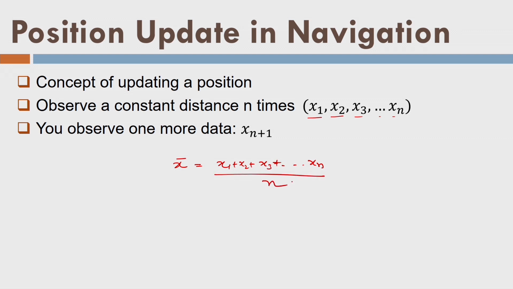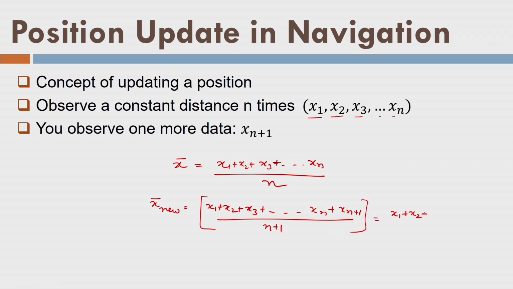Now let us imagine that you have one more data, let us say xn plus 1. So what is the new mean? The new mean will be x1 plus x2 plus x3 and so on up to xn and xn plus 1, divided by n plus 1. Here I would like to rewrite this. Let us say x1 to xn divided by n plus 1, plus xn plus 1 divided by n plus 1.